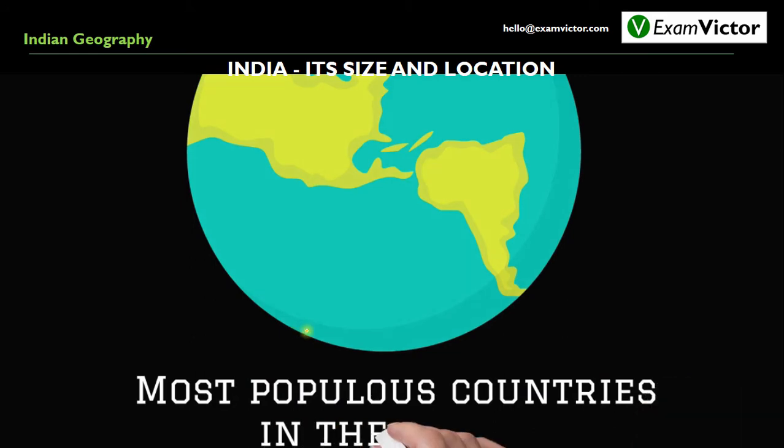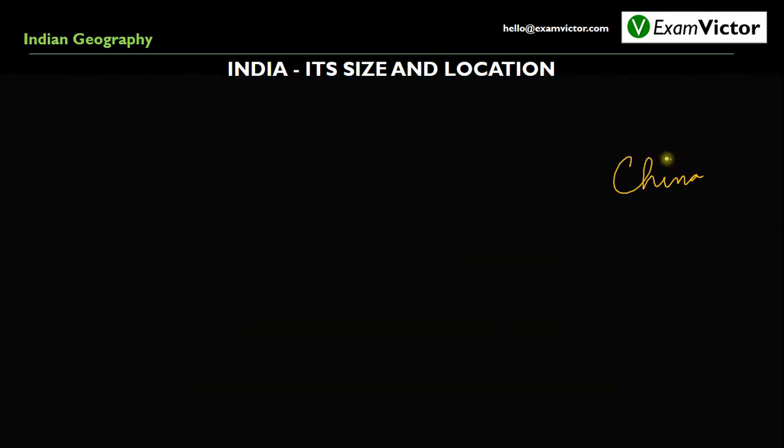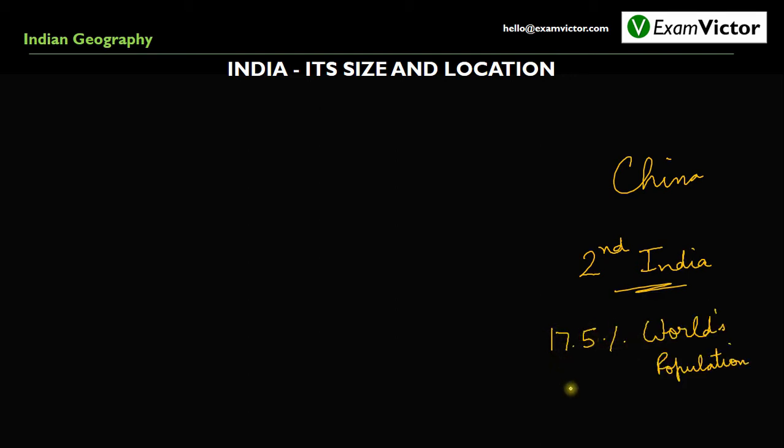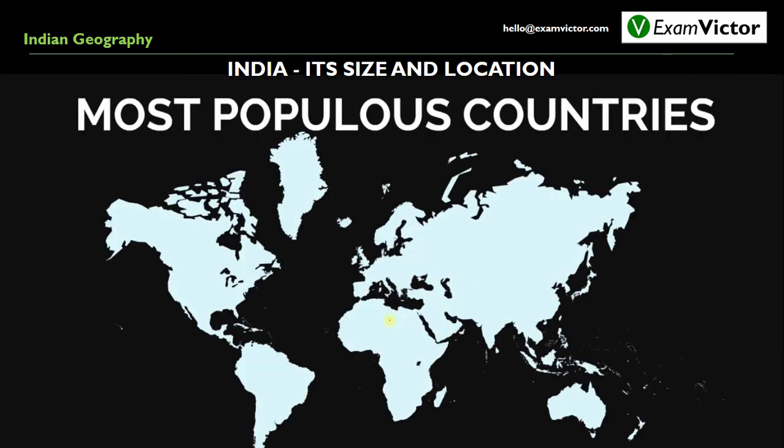Now let us discuss the most populous countries in the world. China is the most populous country in the world, while India is the second most populous country in the world. Nearly 17.5% of the world's population resides in India. That means out of every 5.5 human beings that exist on earth, one is an Indian. So if we have a look at the most populous countries of the world,